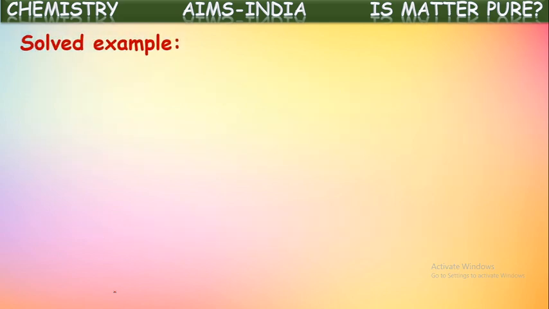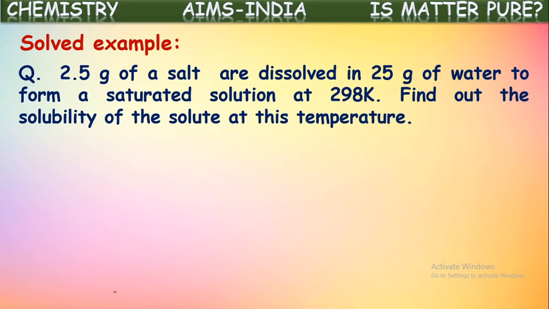Let us see a solved example on this. See the question here. 2.5 grams of a salt is added in 25 grams of water to form a saturated solution at 298 kelvin temperature. Find out the solubility of the solute at this temperature. So what happened here, say some quantity of salt is dissolved in some quantity of solvent water to form a saturated solution. Now a saturated solution is formed by taking these quantities of solute and solvent. Now they're asking the solubility of the solute at this temperature. So let us see the solution for this.